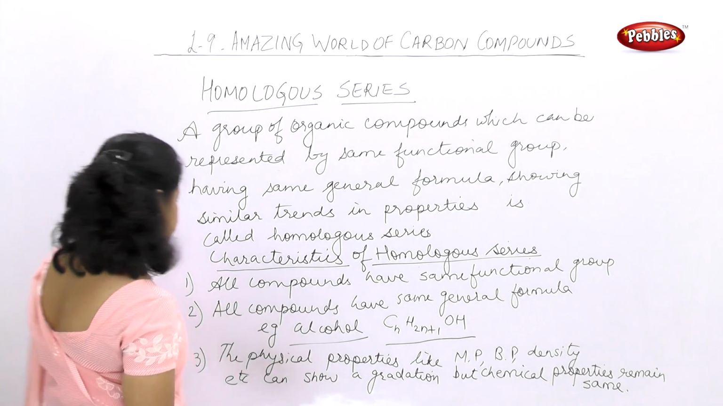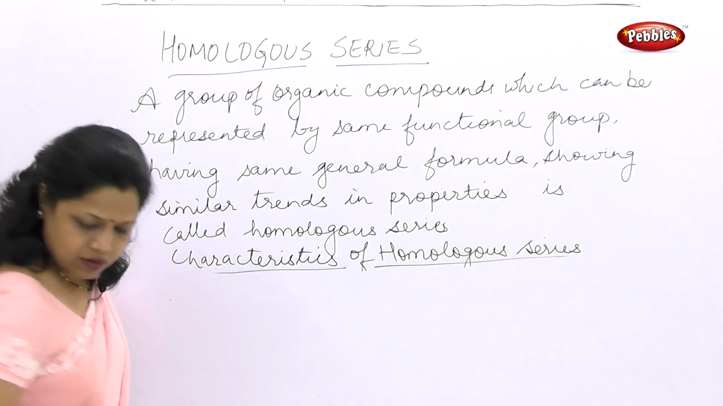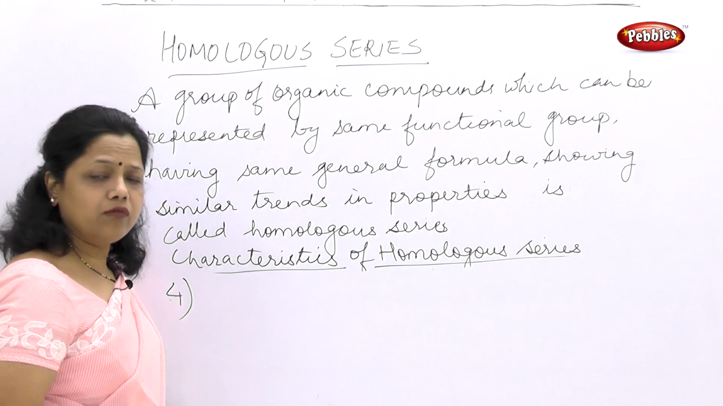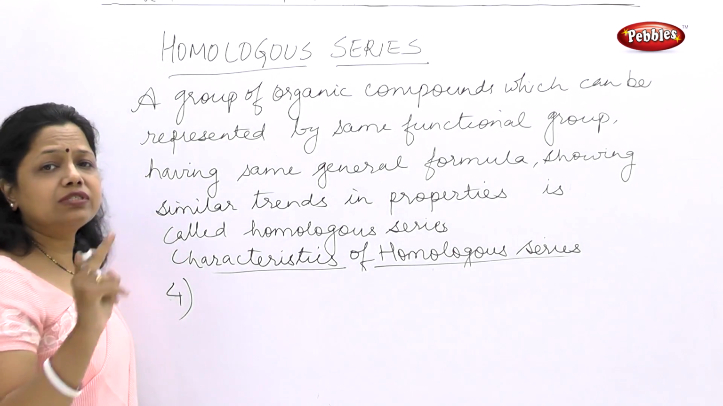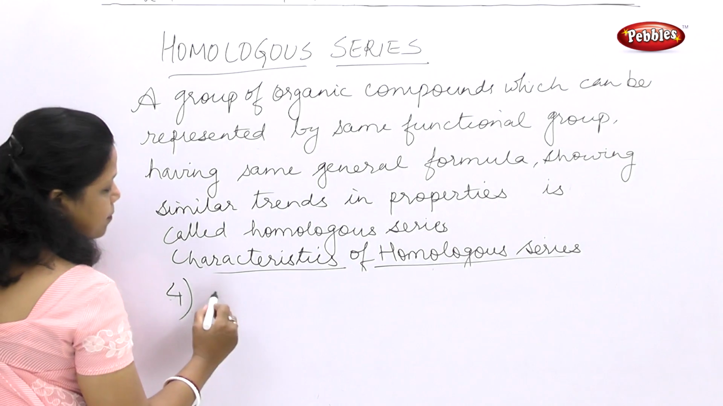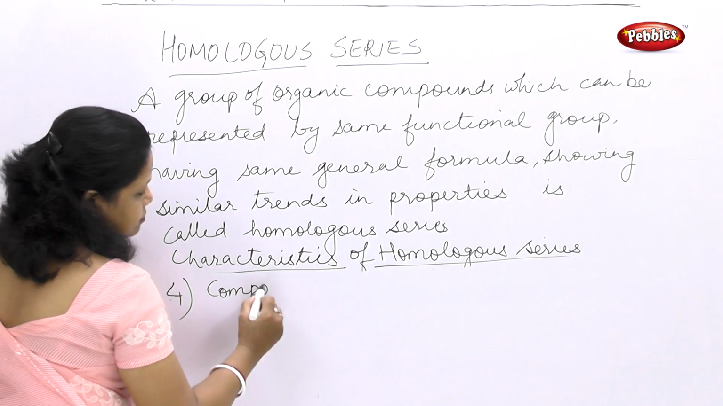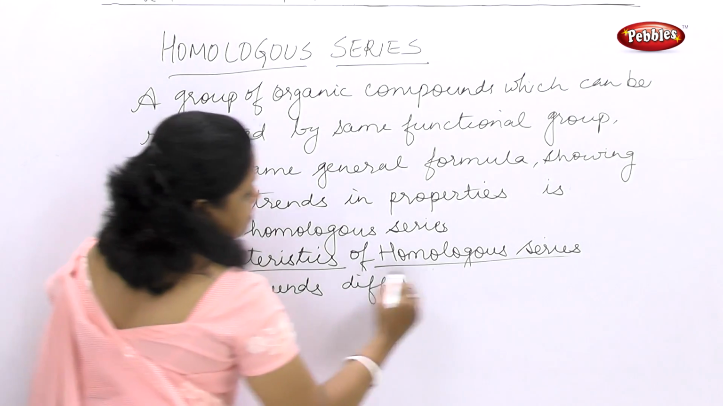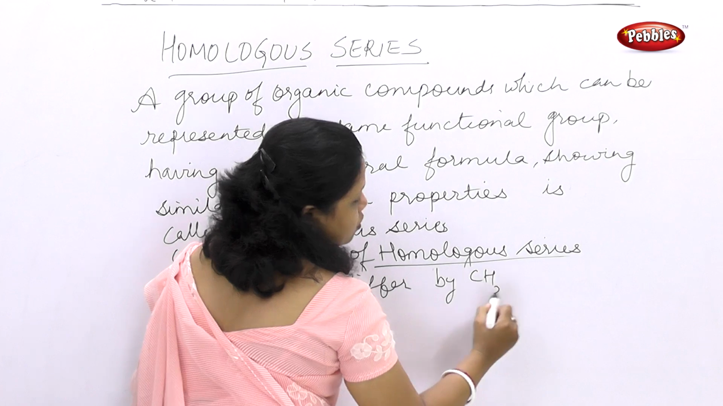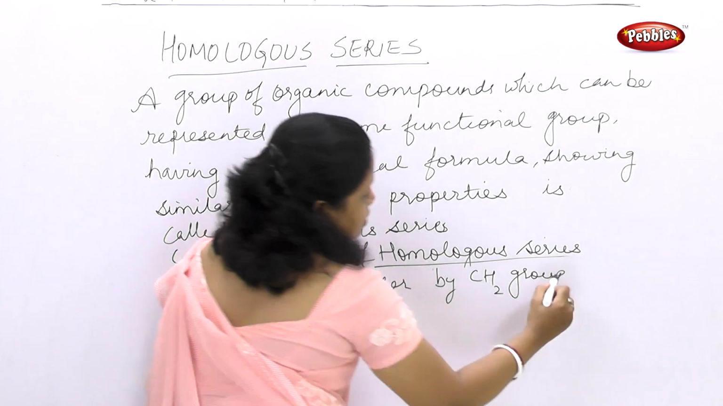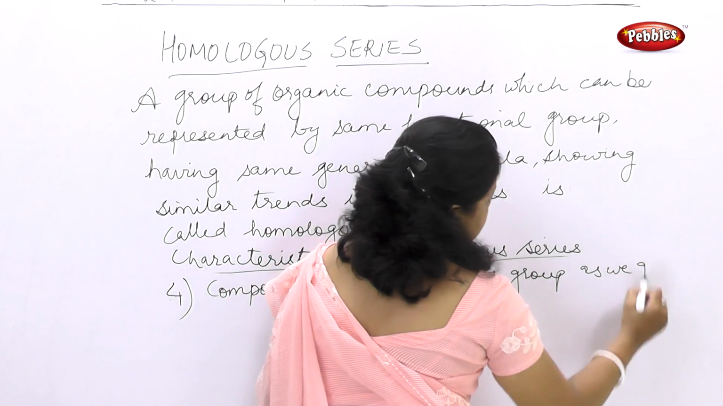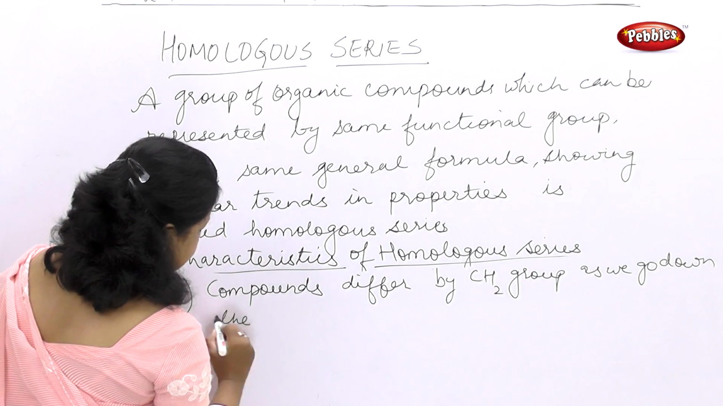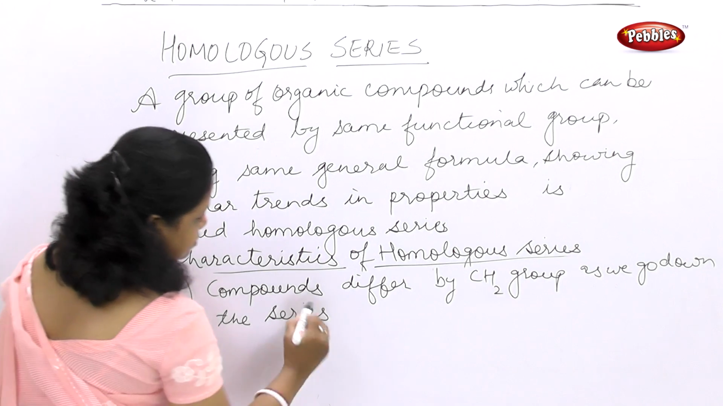What is the fourth characteristic feature? As we go down the group, we are seeing that there is a difference of a CH2 group. That means the compounds differ by CH2 group as we go down the series. Let me show with an example.